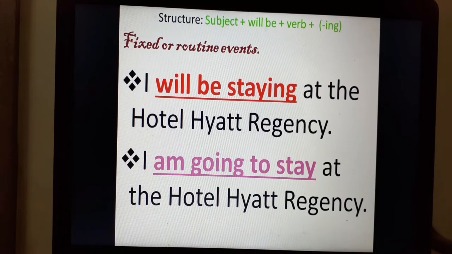Fixed or routine events. We also use future continuous tense to talk about a fixed or routine event in the future. As I said in the previous example, I'll be traveling to Jaipur tomorrow. So I have to stay in a hotel. So I'll be staying at the hotel Hyatt Regency. Otherwise, I can also say I am going to stay at the hotel Hyatt Regency. Both the sentences have the same meaning. Both these forms are correct in this case.